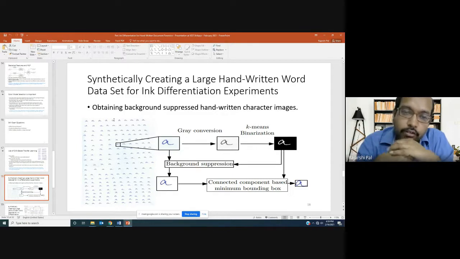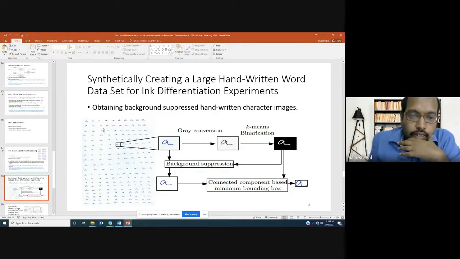We have not gone in that direction. Rather, what we did was collect handwritten character samples. Like in this diagram, someone has written A using a particular pen, perhaps 200 times.